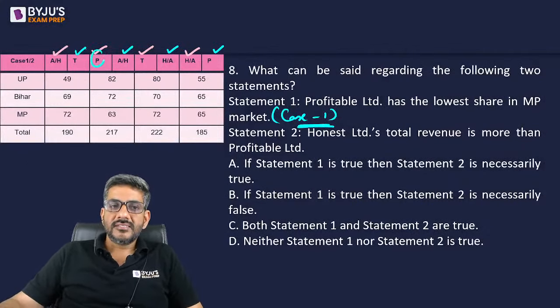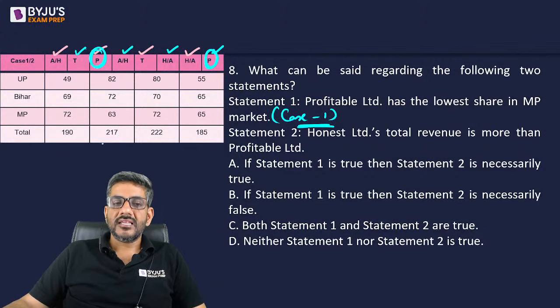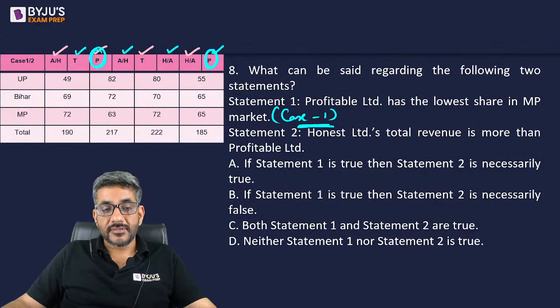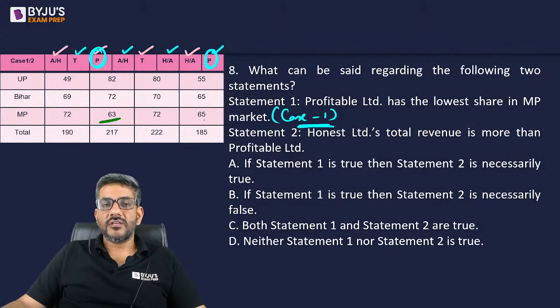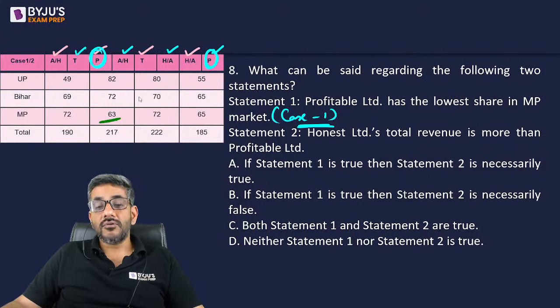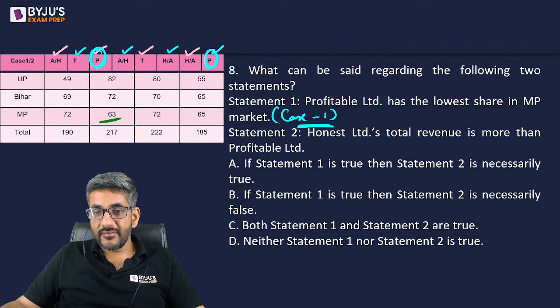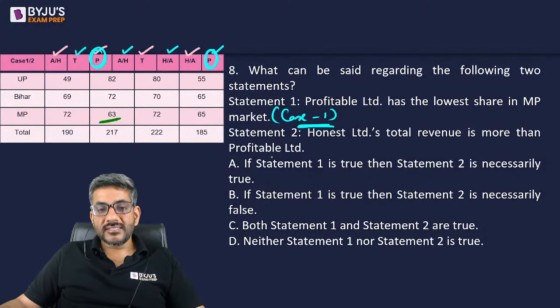Profitable Limited is this or this. तो lowest share तो इसका इसी केस में बन रहा है ना, that is in case 1 when it is 63%, which is here. Here it is not the lowest. So therefore he is talking about case 1 here. Right everyone? तो केस 1 में अगर ऐसा हो रहा है तो दूसरे के बारे में बात करते हैं.